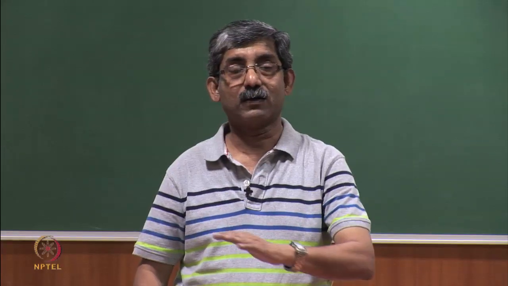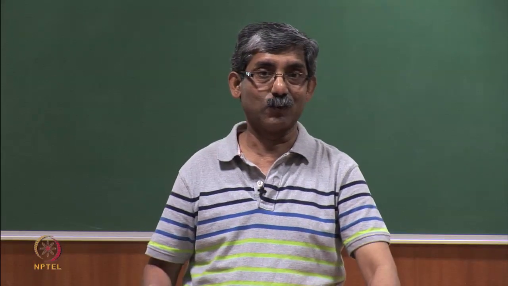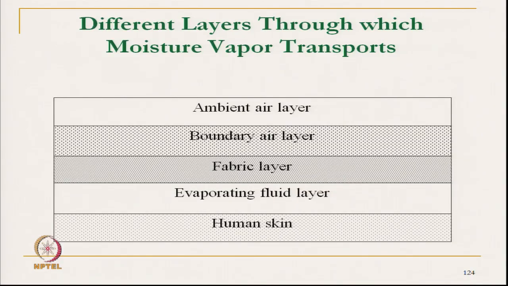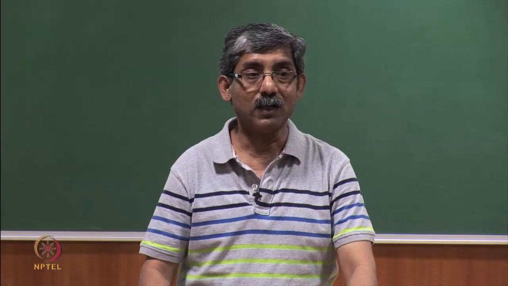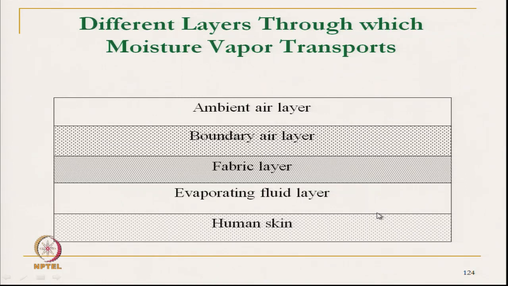Now, let us see the different layers through which the moisture gets transmitted. Moisture vapor from our skin gets transmitted to the evaporating fluid layer. Just above the skin, just below the fabric layer, there is a layer called the evaporating fluid layer, then it comes inside the fabric layer.